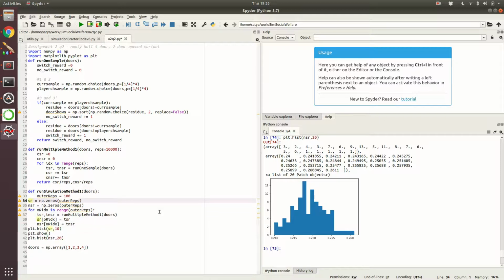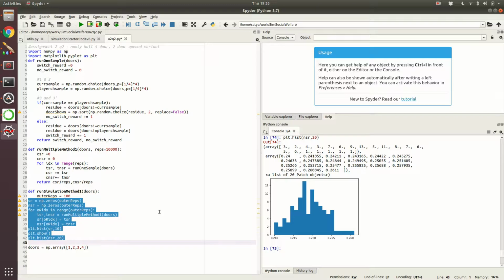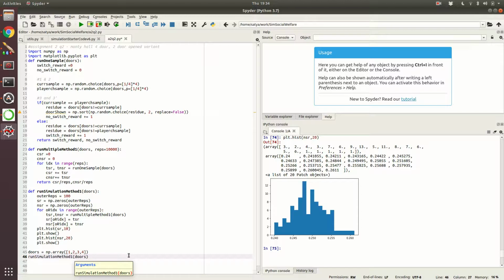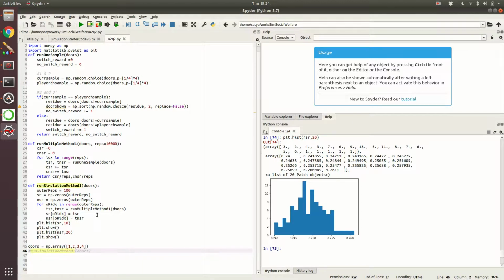So if these are not looking fine, you just increase the tab. So that's it. Okay, so maybe we also do one more plt.show. I don't know if that is necessary, but anyway. Now this is saying run simulation method 1 with doors. So this we have done. I'm not going to run it again, so I'll comment it. So let's now do method 2.